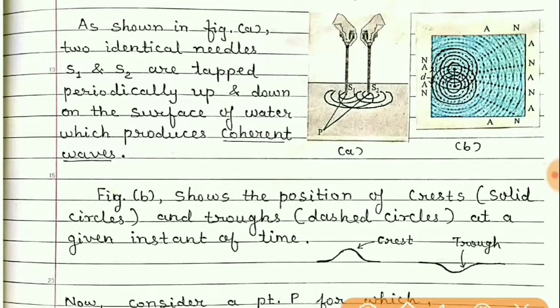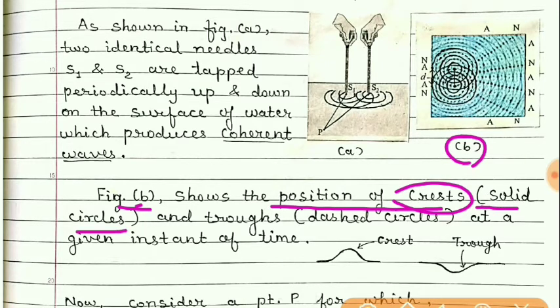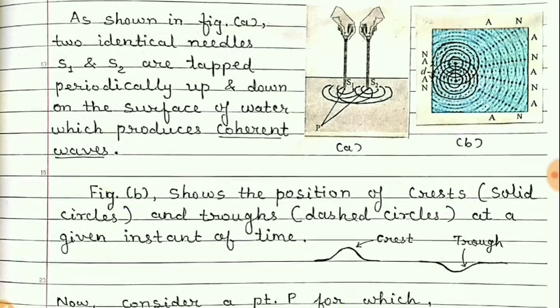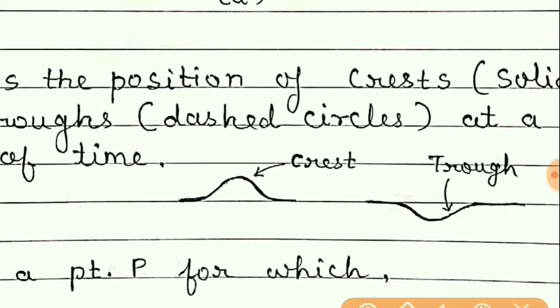Here in this figure B, the positions of crests are shown by solid circles, and troughs are shown by dashed circles. Now students, as I said, a crest has this type of convex shape, and a trough has a concave shape.